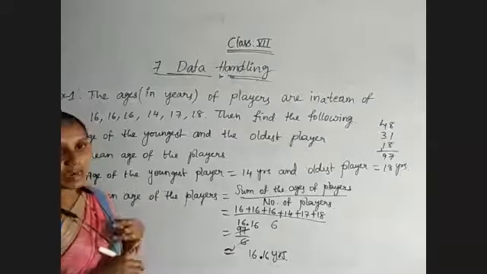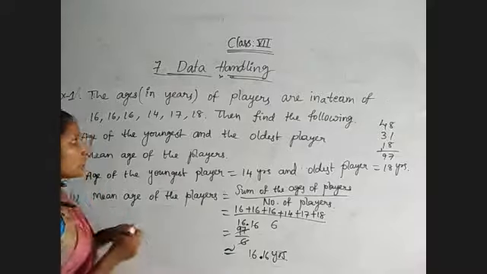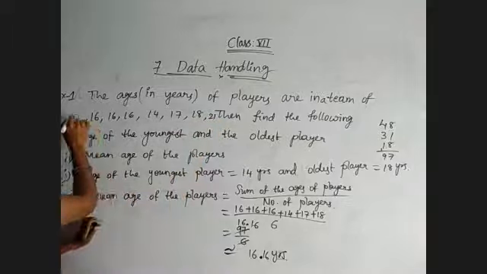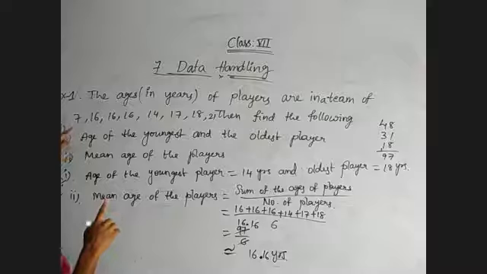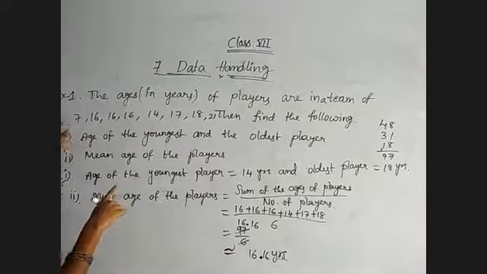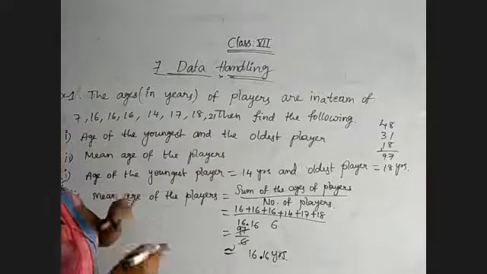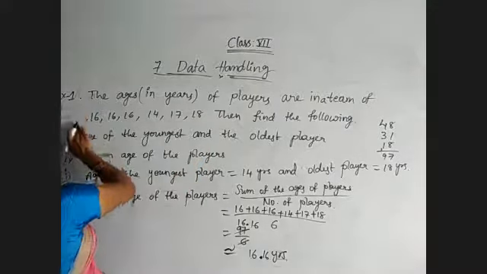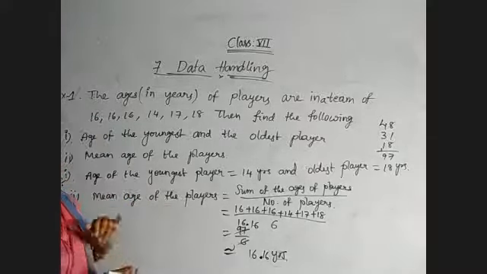Always the mean lies between the greater and smaller observations. For suppose you have the greatest observation 21 and the least observation 7. Then whatever mean you get is between 7 and 21, not lesser than 7, like 6 or 5, and not more than 21, like 22 or 23. So always the mean lies between the smaller and greater observations. That is the first property. And secondly,